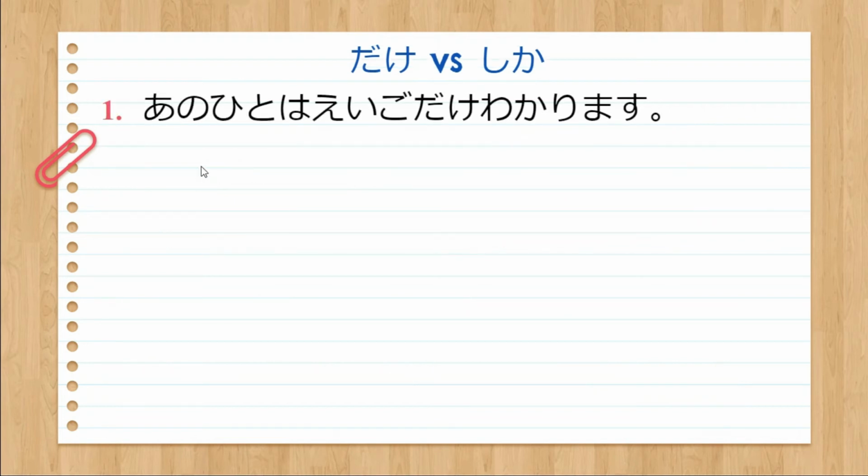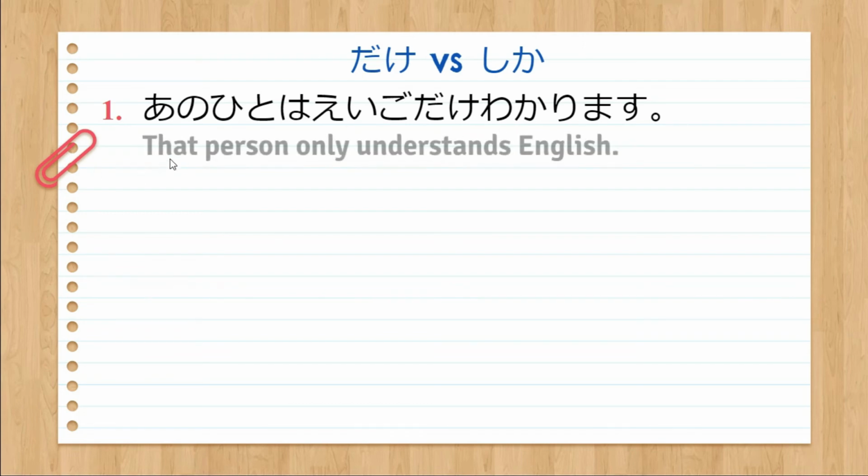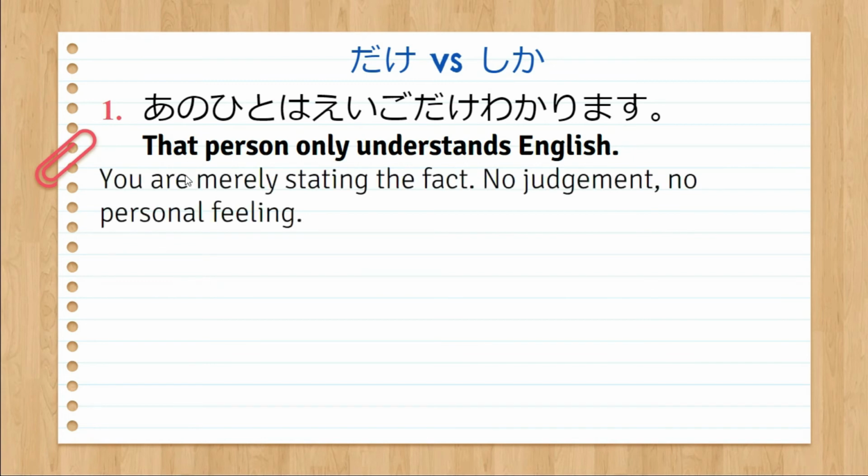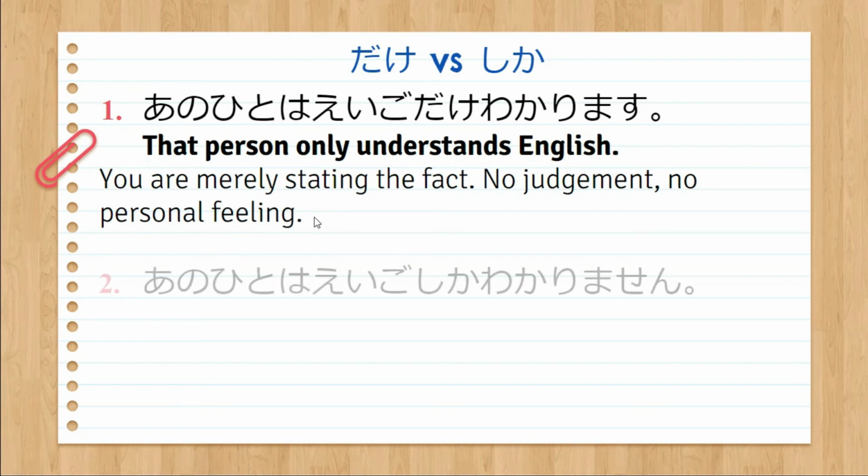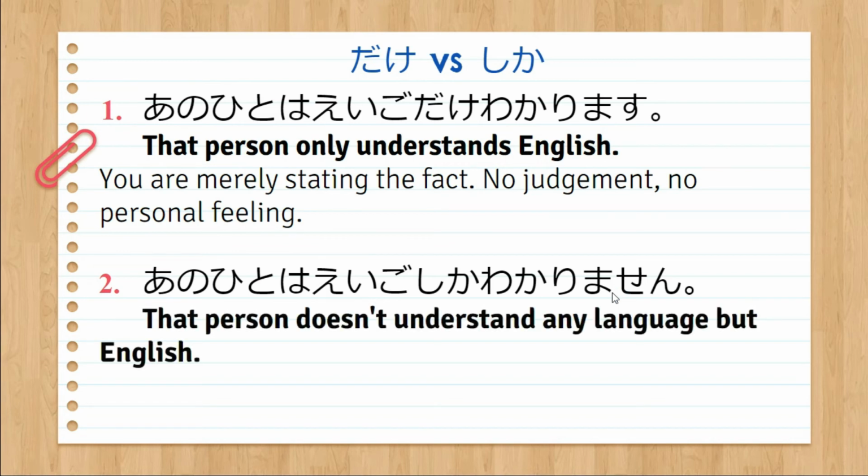Let's take a look at another example. Ano hito wa ego dake wakarimasu. That person only understands English. The same thing, you are merely stating the fact that that person can only understand English. There is no judgment, no personal feeling. But for this sentence, ano hito wa ego shika wakarimasen. That person doesn't understand any language but English. They both mean the same thing, that that person can only understand English.